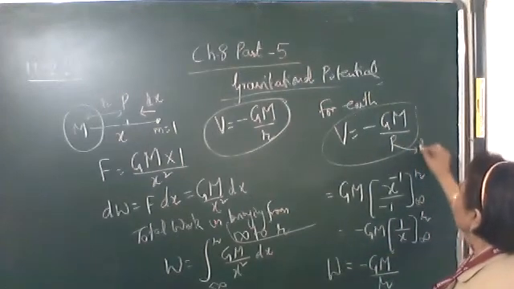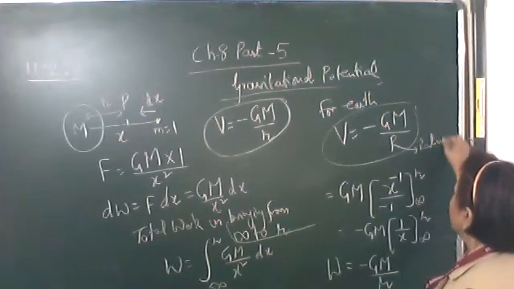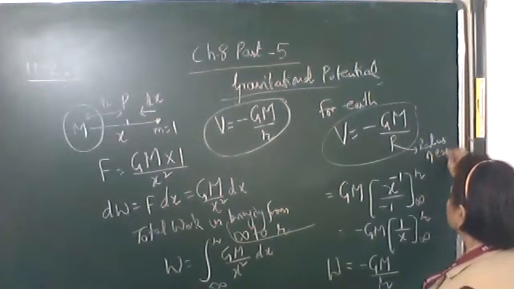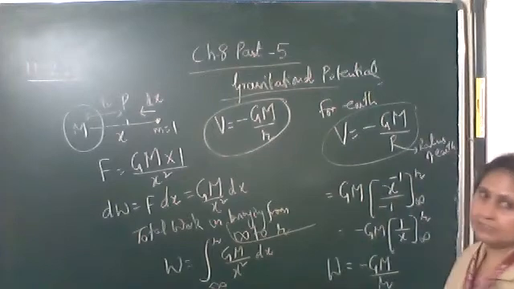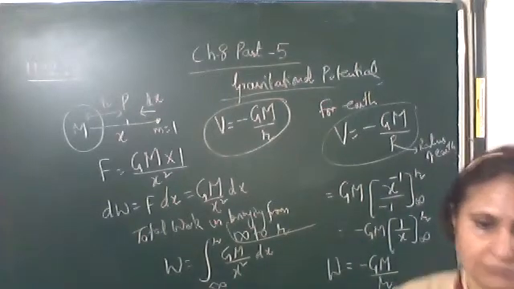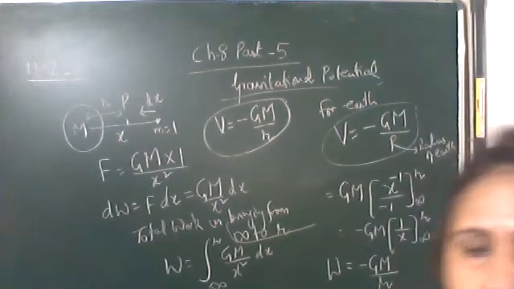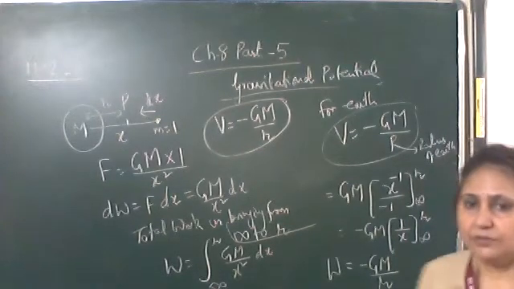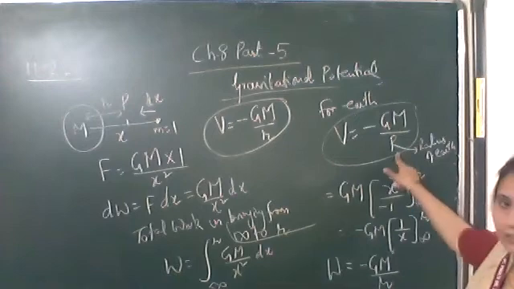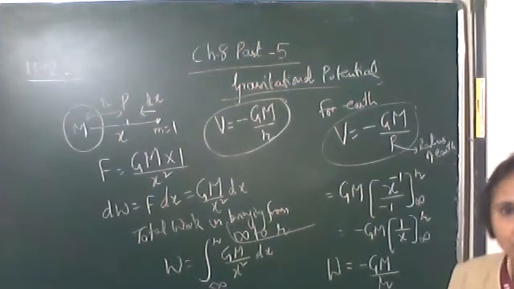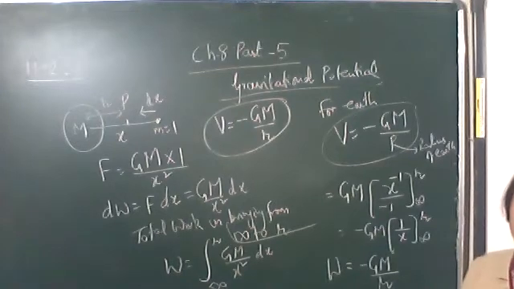Radius of the earth. And M here is what? Mass of the earth. Okay, so if the body is the earth, then capital M will be mass of the earth, and r will be the radius of the earth.